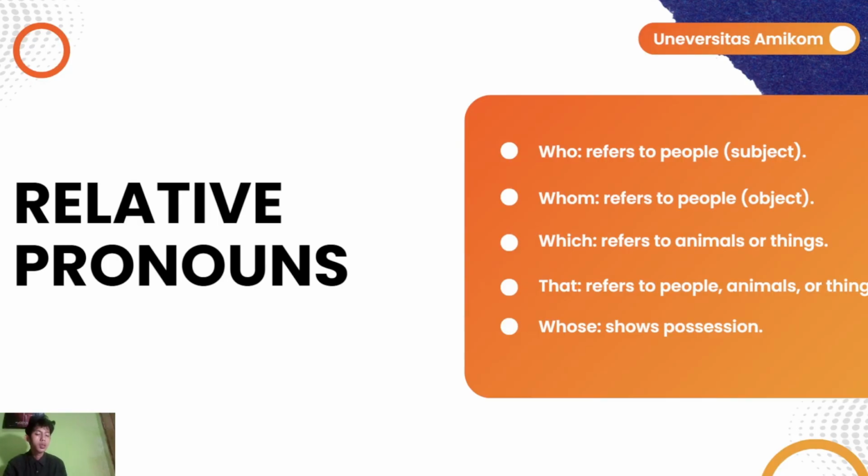Relative pronouns. Here are several important relative pronouns. Who refers to people as the subject, whom refers to people as the object, and which refers to animals or things. That is flexible. It can be used for people, animals, or things. And whose shows possession. Knowing these pronouns helps us create accurate and meaningful adjective clauses.